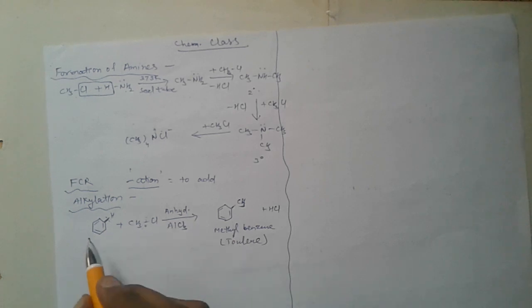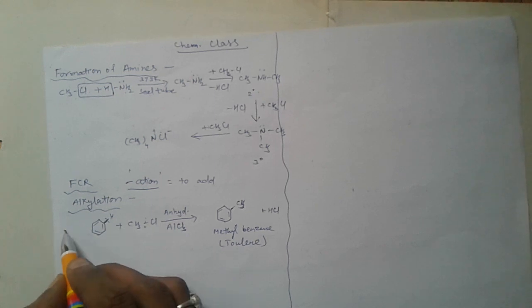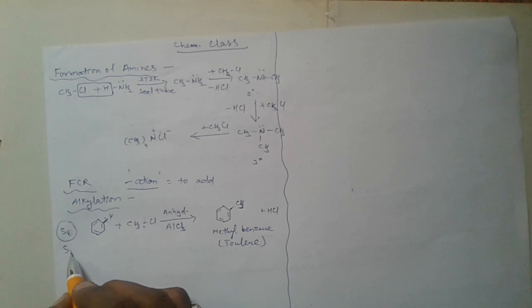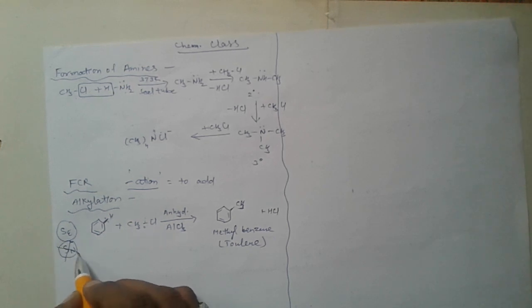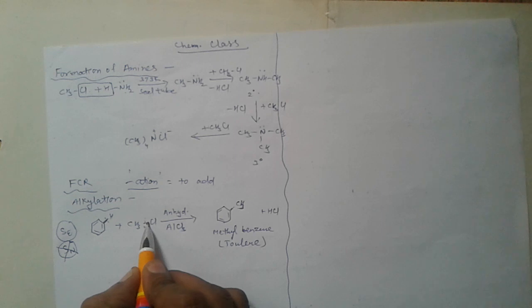Due to the aromatic nature of benzene, it is an electrophilic substitution reaction. Very important. Not a nucleophilic substitution reaction. Very important. Similarly, ethyl chloride, isopropyl chloride and tertiary butyl chloride react with benzene.